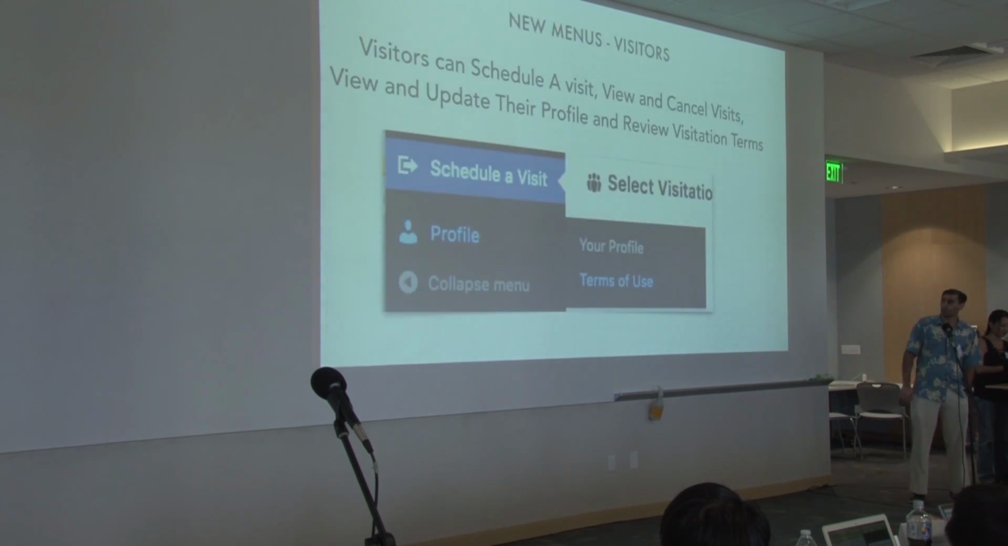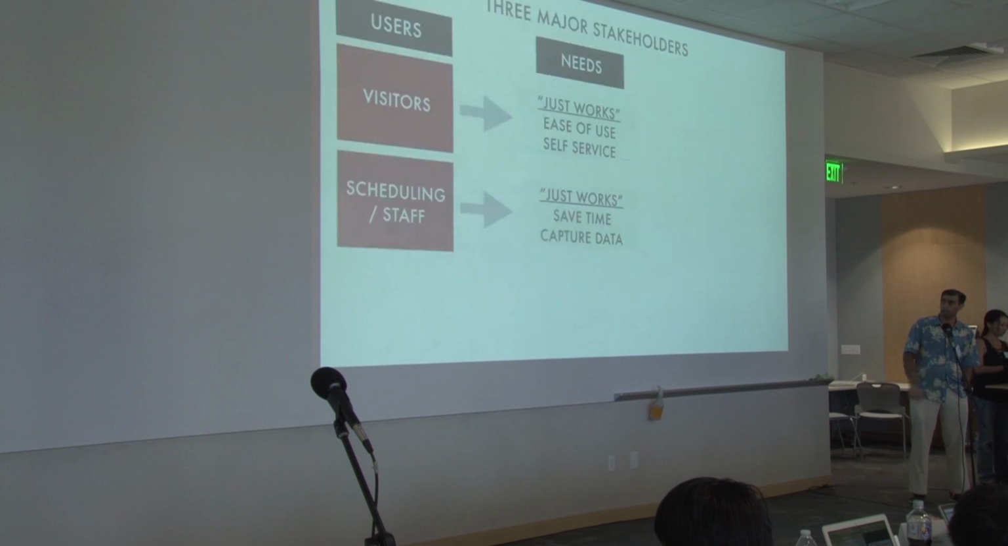Next slide, please. From here, these are the major items they see in their menu. It's a WordPress website, and they can only see a few things. They can schedule a visit, look at their profile, and see the terms of use, which they agreed to earlier when they registered. Next slide.